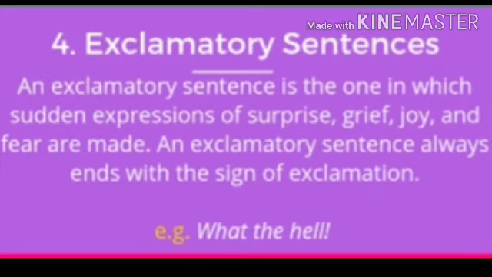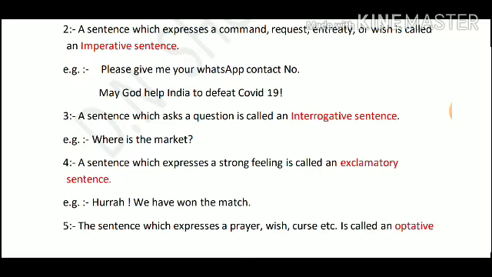Fourth point, exclamatory sentence. A sentence which expresses a strong feeling is called an exclamatory sentence. The sentence in which we express our sudden or strong feelings of love, joy, hate, sorrow, such types of emotions which we have in ourselves, and when we express that suddenly with the help of sentences, such sentences are called exclamatory sentences.